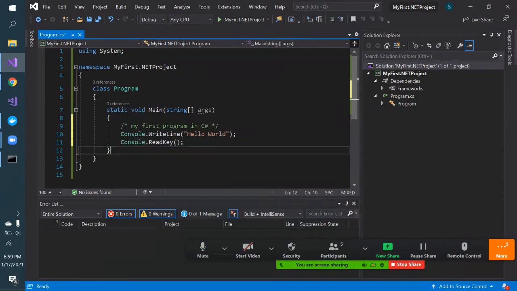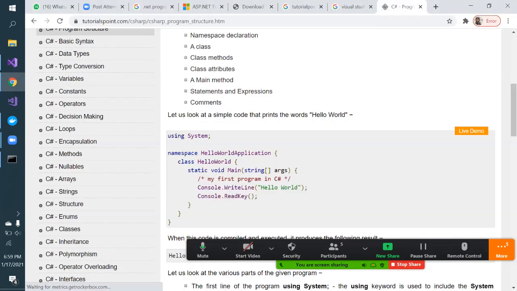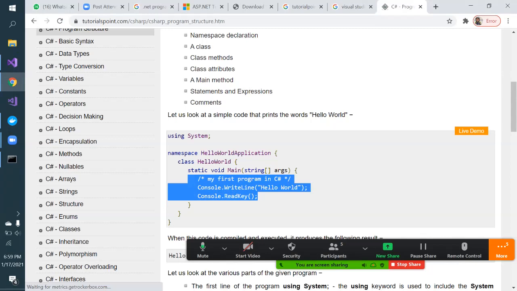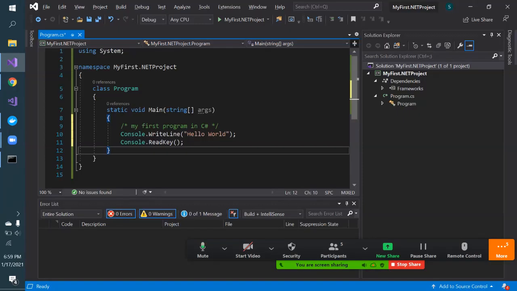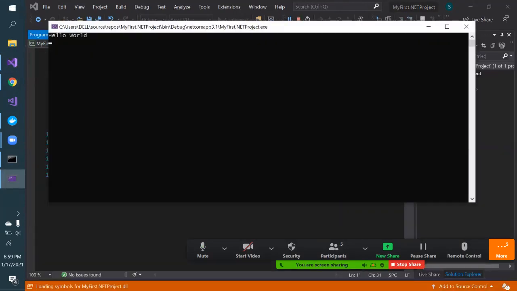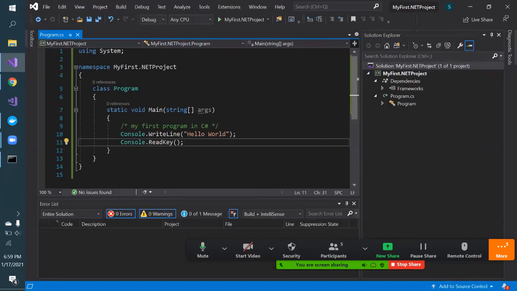What I have taken is from this. They are telling that this is how a simple getting started C Sharp program looks. I know how to create the console application project through Visual Studio, so I just type it out and run this. So it is just printing. So our first minimum basic programming thing we have achieved: we have downloaded the IDE, we know what kind of tutorials to follow, and how to print a statement.